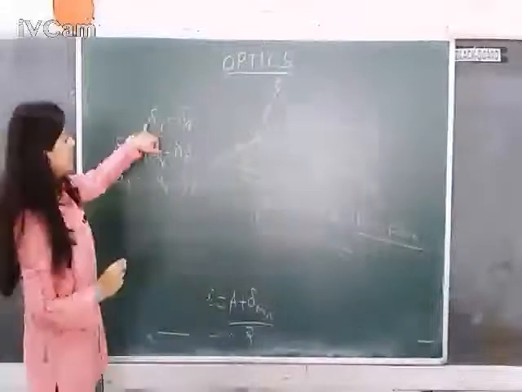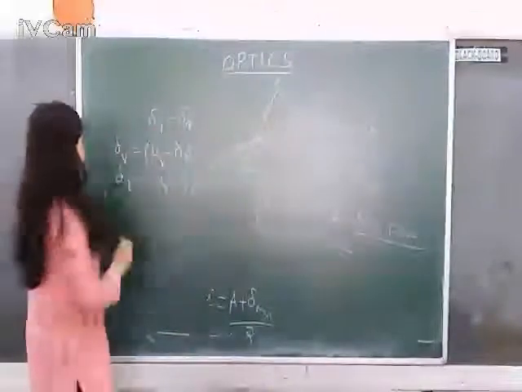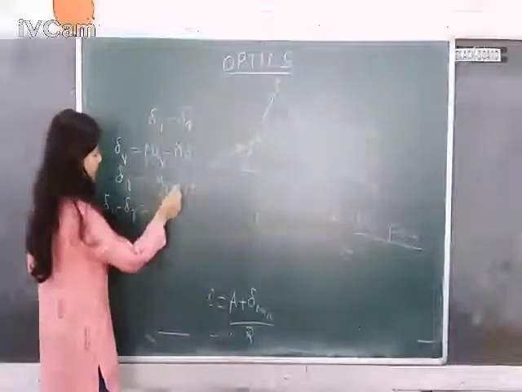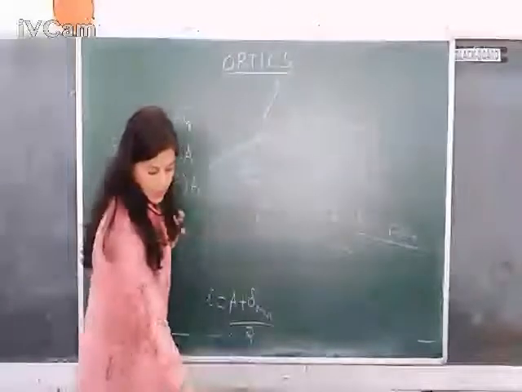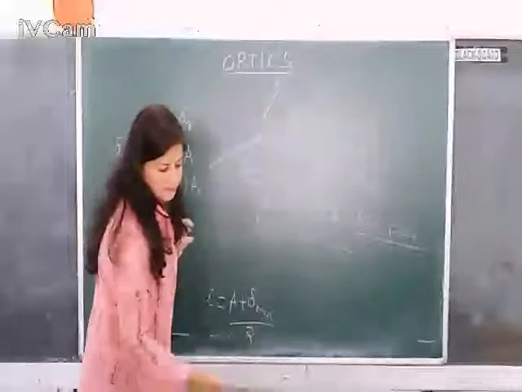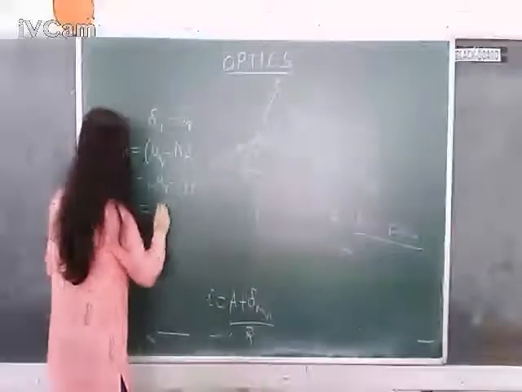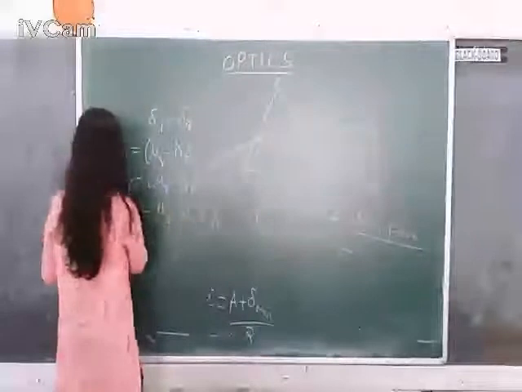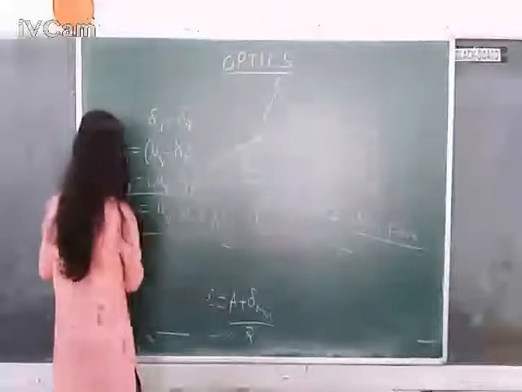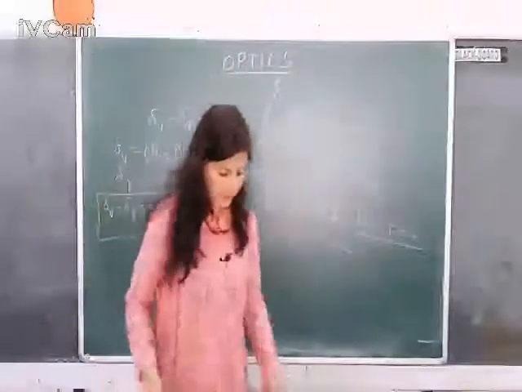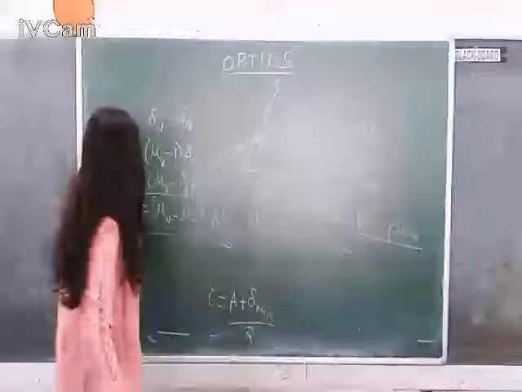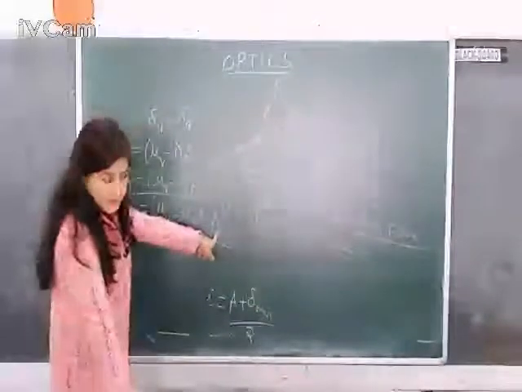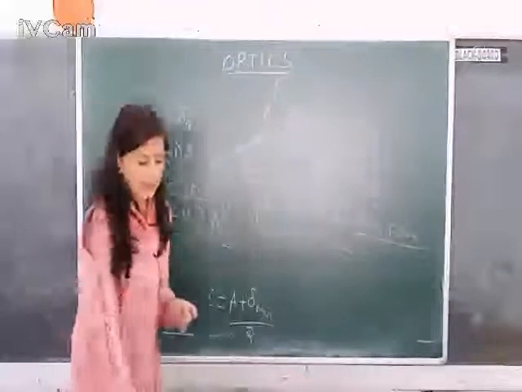Now I need to find the angular dispersion using this relation, that is delta V minus delta R. You just subtract these two values, after which you are going to get (mu V minus mu R) into A. So this is the expression for angular dispersion. Obviously, when you look at this relation, this angular dispersion depends on two factors. The first one is the angle of prism and the second one is the material of the prism.